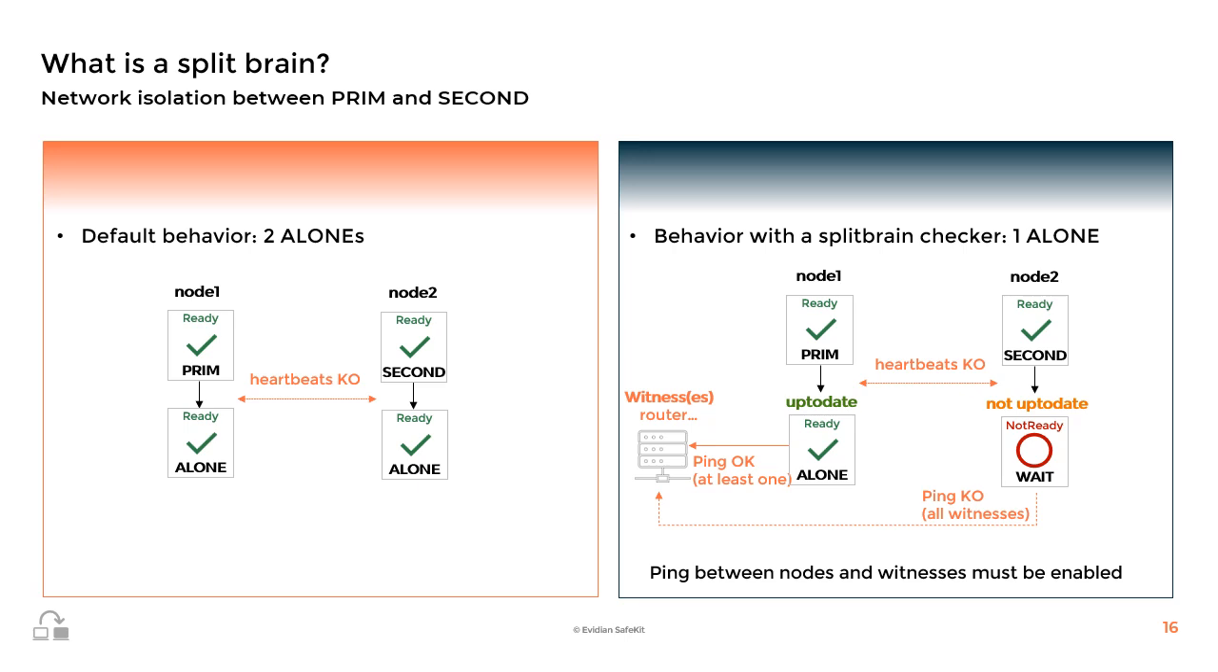Otherwise, if the witness is down when a node wants to go to the alone state, it will not be able to become alone and will go to the wait red state because the witness does not respond. SafeKit allows configuring multiple witness IP addresses to remedy this.